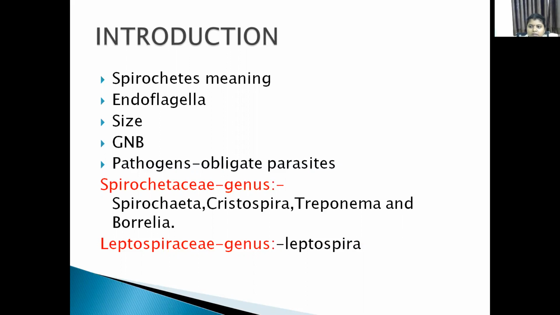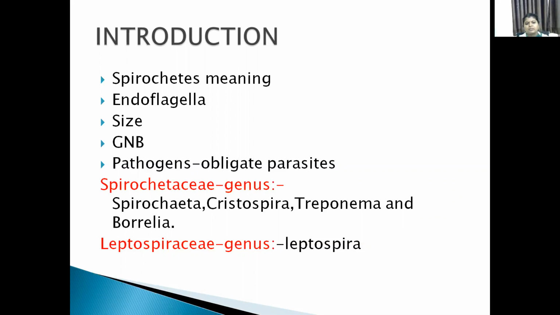They are gram-negative bacteria, and most of them are saprophytes, but some are obligate parasites, that means they survive only in the presence of the host. Some may be aerobic, some facultative, and anaerobic parasites are also there.